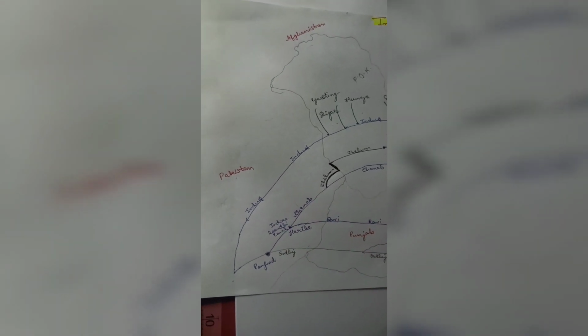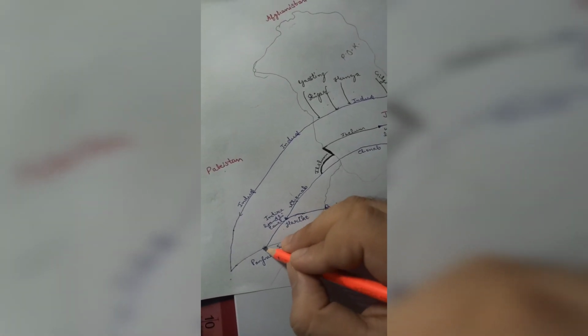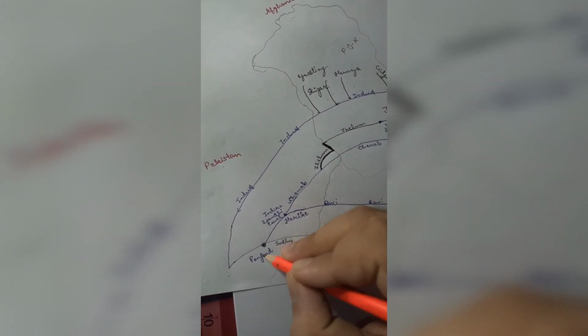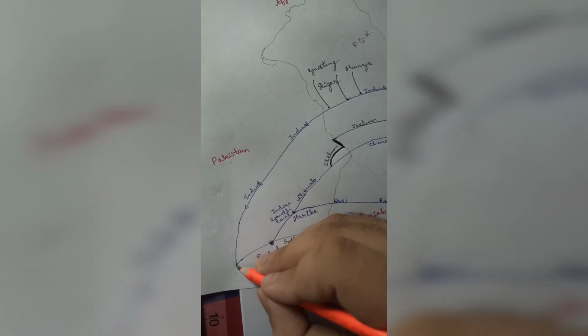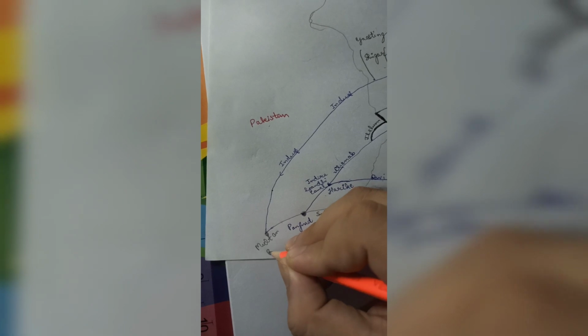I think this much is clear. After this Satluj mighty river drains into Indus River, somewhere here in Multan, Pakistan.